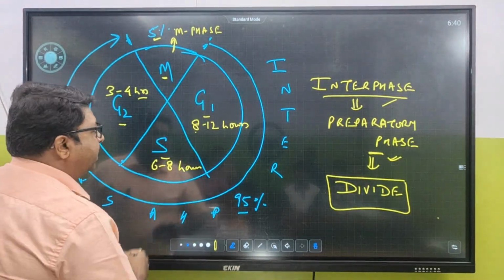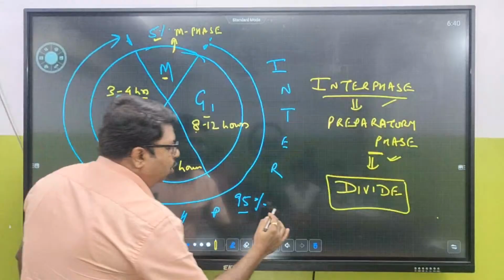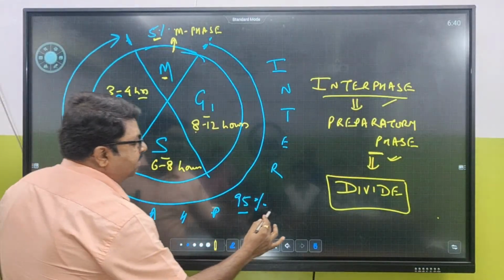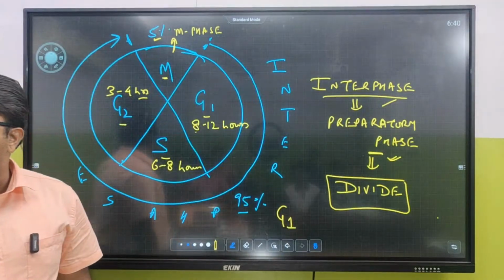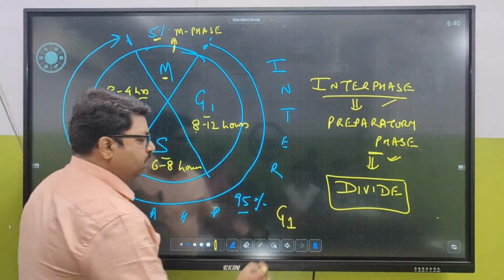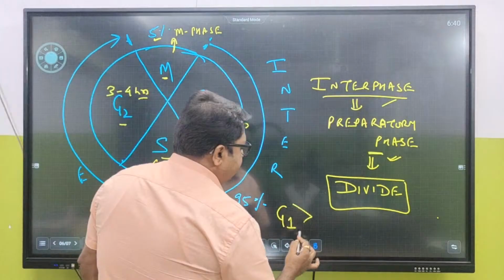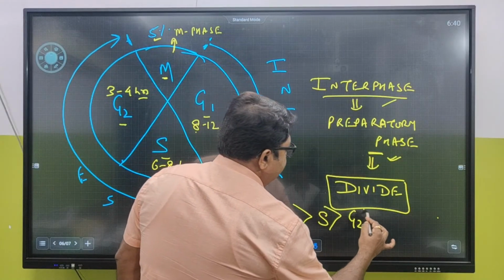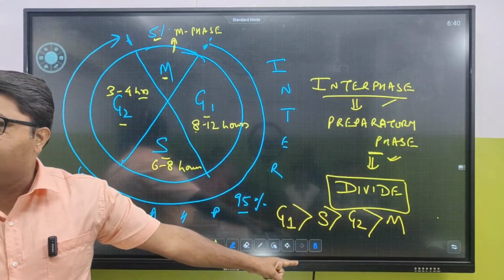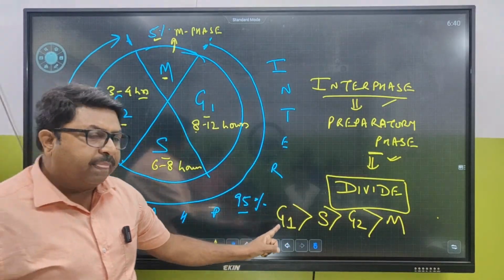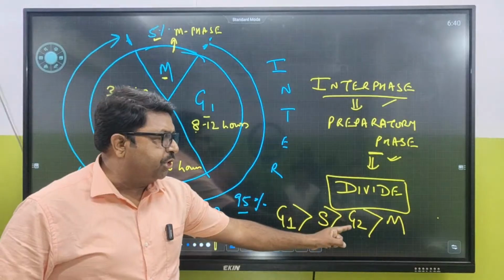So if the question is, ये सबसे ज्यादा टाइम कहां पे होगा, कहां पे लगेगा? It is G1 first. For the G1 phase, then S, then G2, and last M. This is very, very important. सबसे ज़्यादा टाइम G1 में लगेगा, then S, then G2, then M.